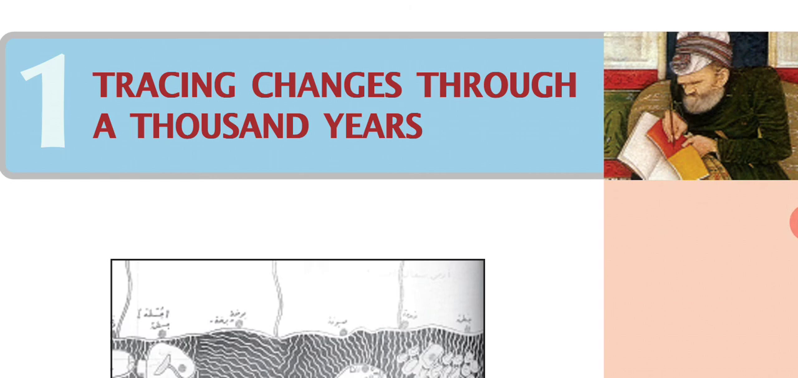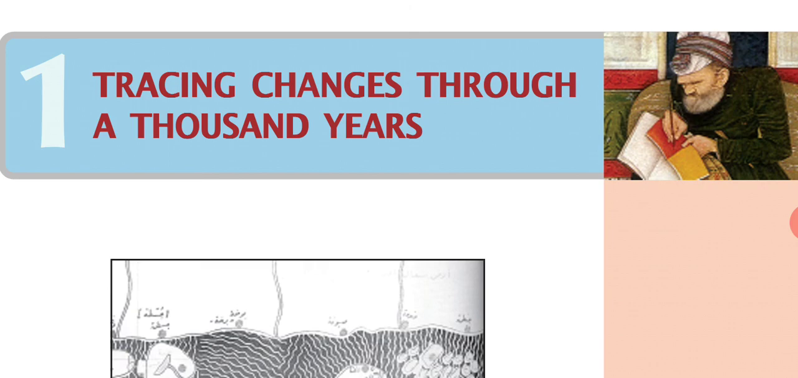The name of the chapter is Tracing Changes Through 1,000 Years. Trace means to find out, to search. In this chapter we have to learn the changes which occurred, which happened through 1,000 years. So students, I am reading this chapter.